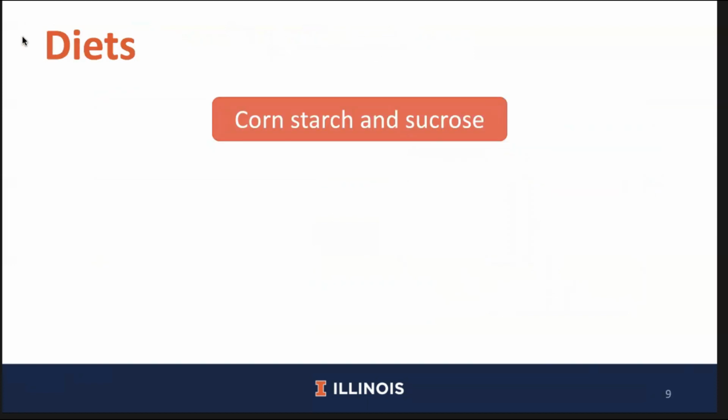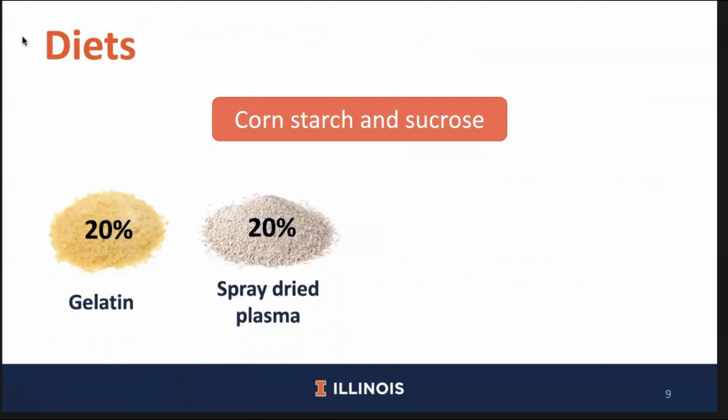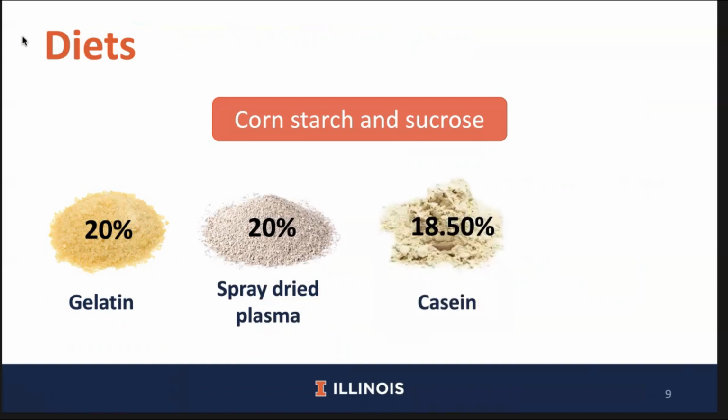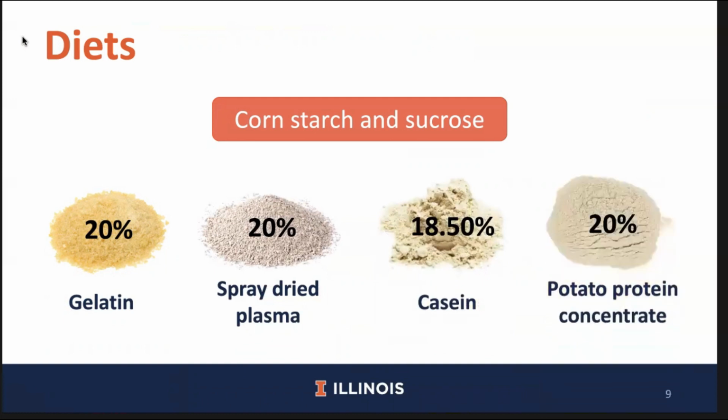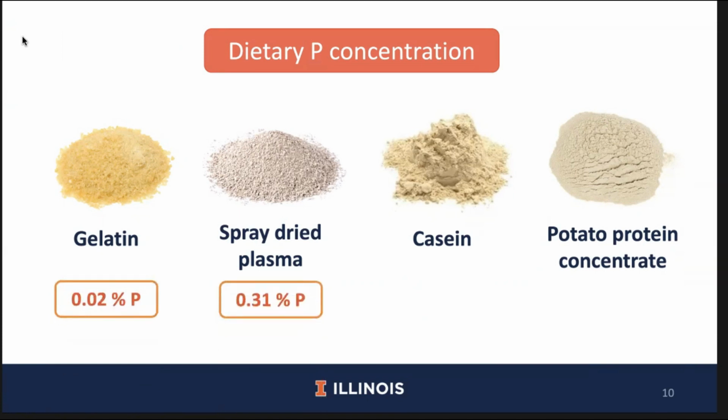Experimental diets were based on cornstarch and sucrose. Diet 1 contained 20% gelatin. Diet 2 contained 20% spray-dried plasma. Diet 3 contained 18.5% casein. And Diet 4 contained 20% potato protein concentrate. The only phosphorus provided in the experimental diets was the phosphorus that came from the protein sources. And therefore, the gelatin diet contained 0.02% phosphorus. The spray-dried plasma diet contains 0.31% phosphorus. The casein diet contains 0.14% phosphorus.